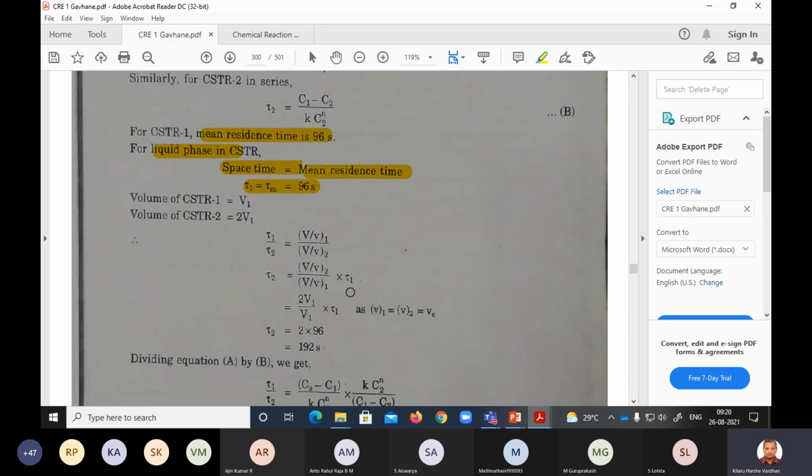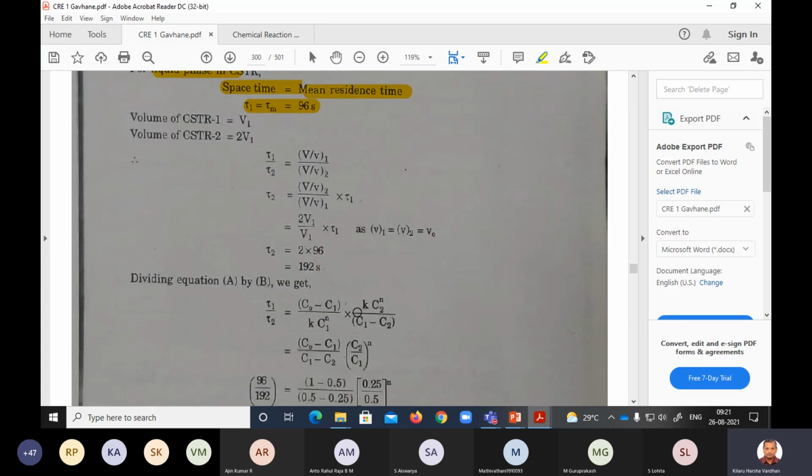Tau 2 is this particular thing into tau 1, and this particular thing is nothing but 2V1 by V1, that is what he gave, 2 times. So tau 1 is 92, so tau 2 becomes 192 seconds, right? Because it is twice. You can understand that tau also becomes twice because the volume is more, so tau also becomes more.